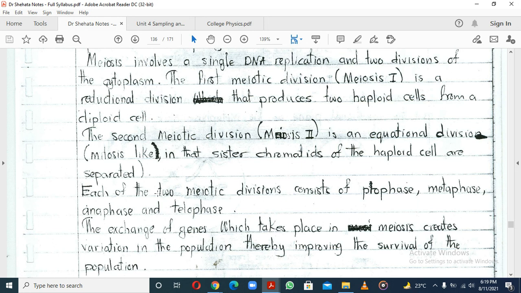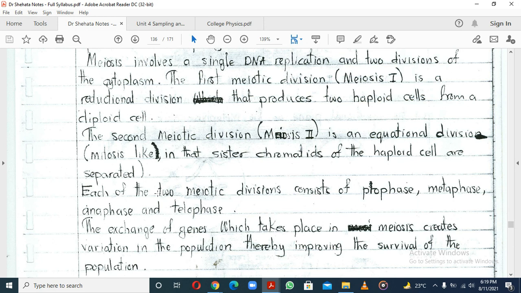Then the second one, meiosis 2, or the second meiotic division, is an equational division. What this means is that it's like mitosis, in that in this one you are not reducing per se, but the key concept here is that you are separating the sister chromatids.